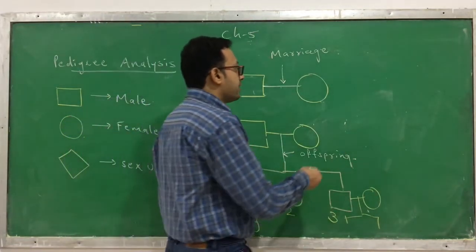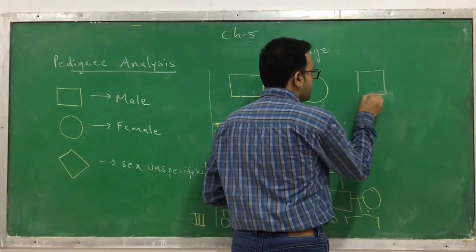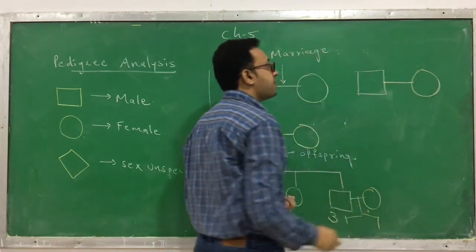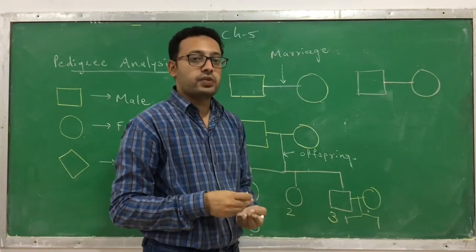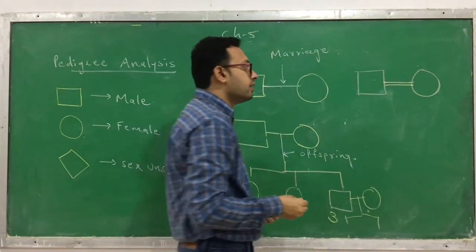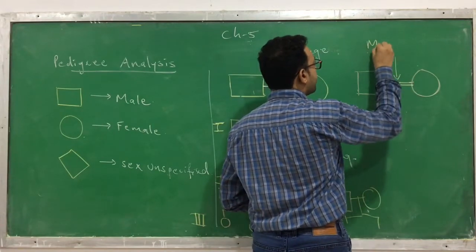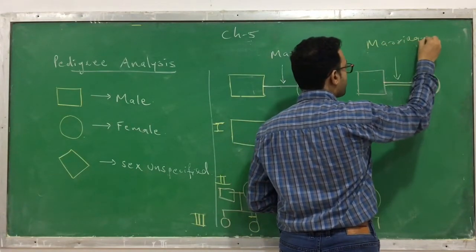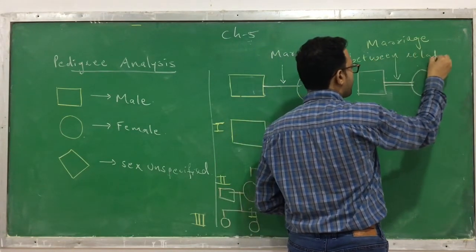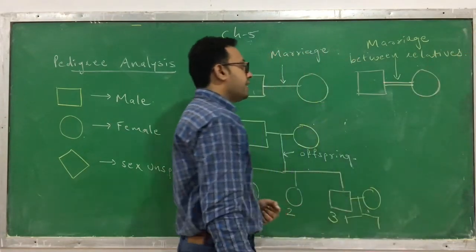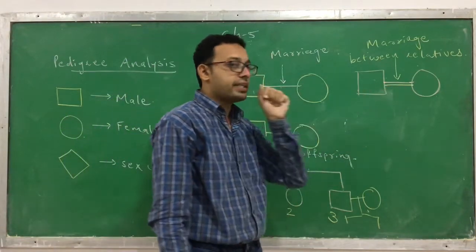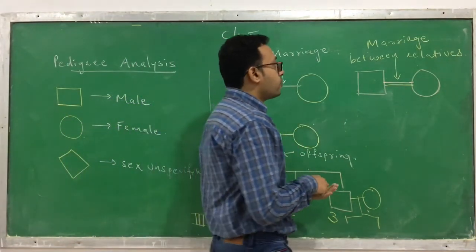Now you know that a square means a male. A circle means a female. The horizontal line between them is called a marriage between them. But if there are two horizontal lines, what is its meaning? It indicates that it is a marriage, but a marriage between relatives. This is what it indicates.